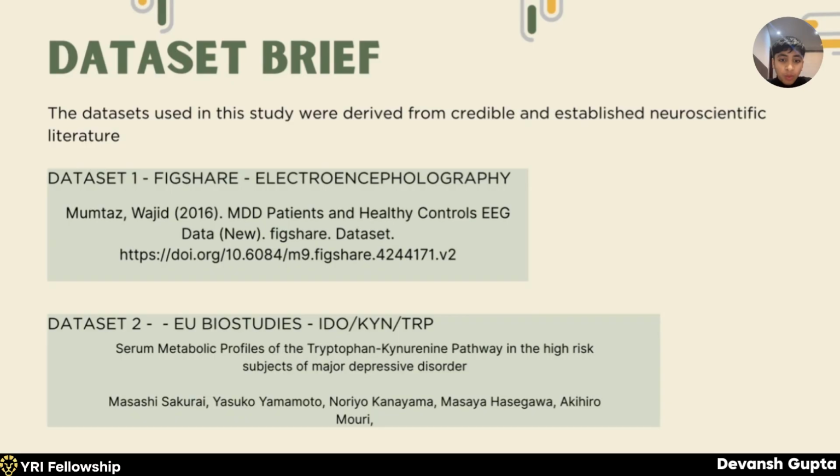One data set was the EEG research study, and the second covered the biochemical part of the study. Both data sets are credible in nature. They have medical licenses to their names, and they're published in reputable journals in the world like EUBI studies, and they belong to reputable data set collections from the world like Figshare. So a little about these data sets as well. I used literature established IDEO literature to compare my findings from what I observed from electroencephalographic data.